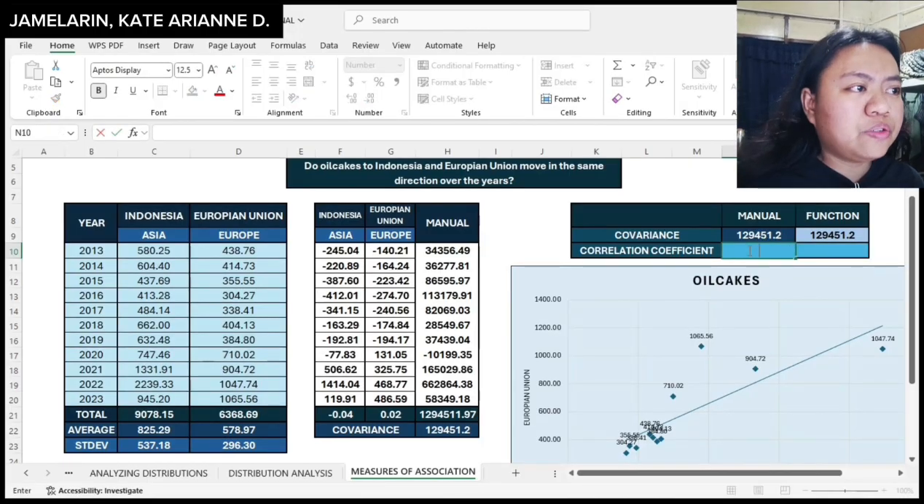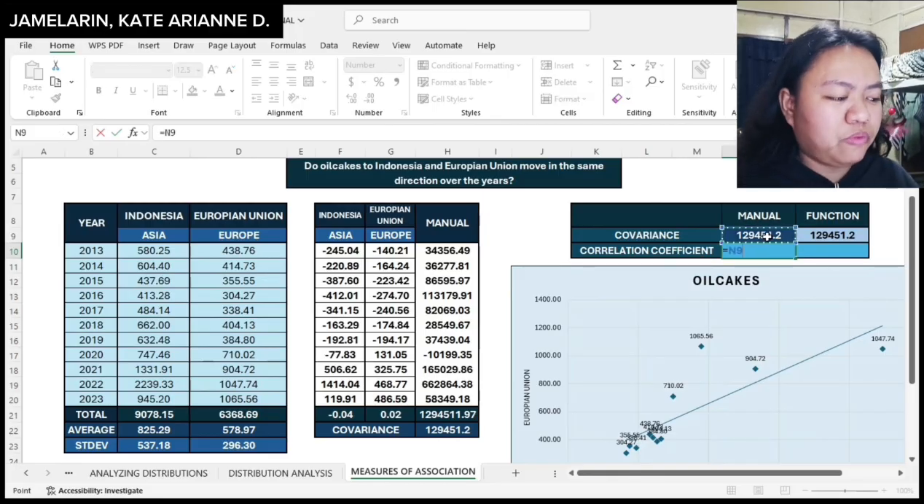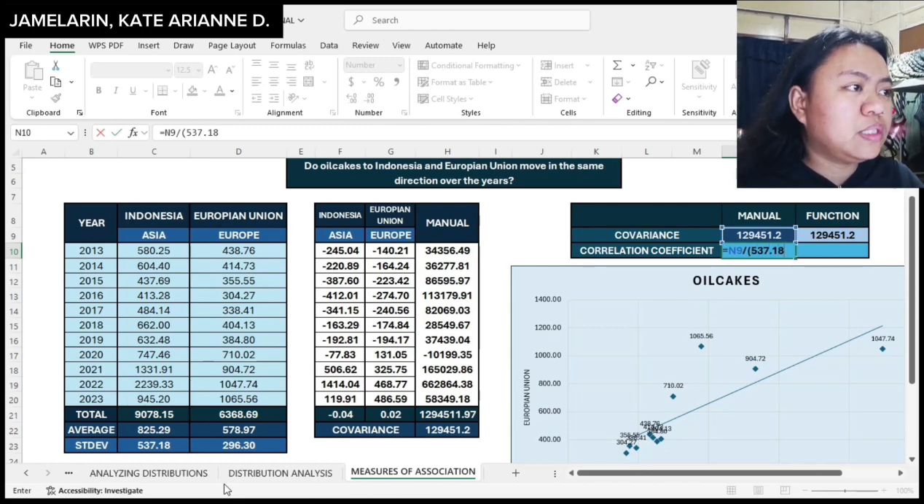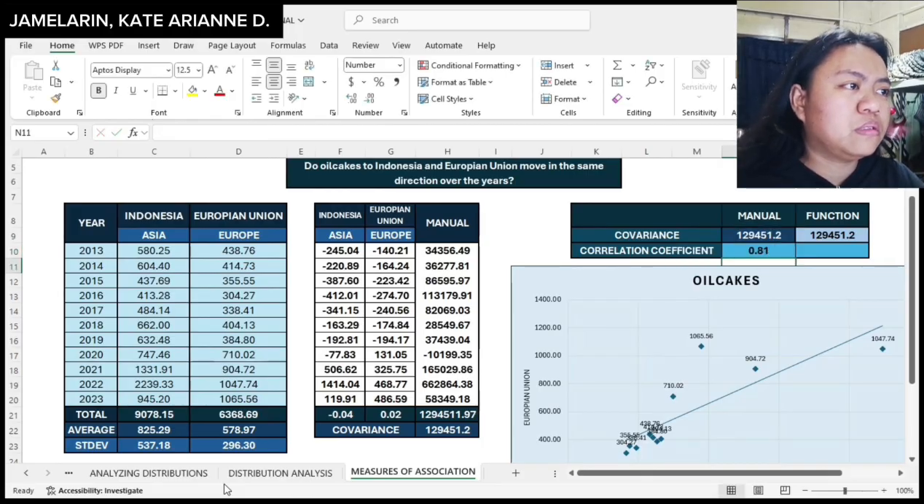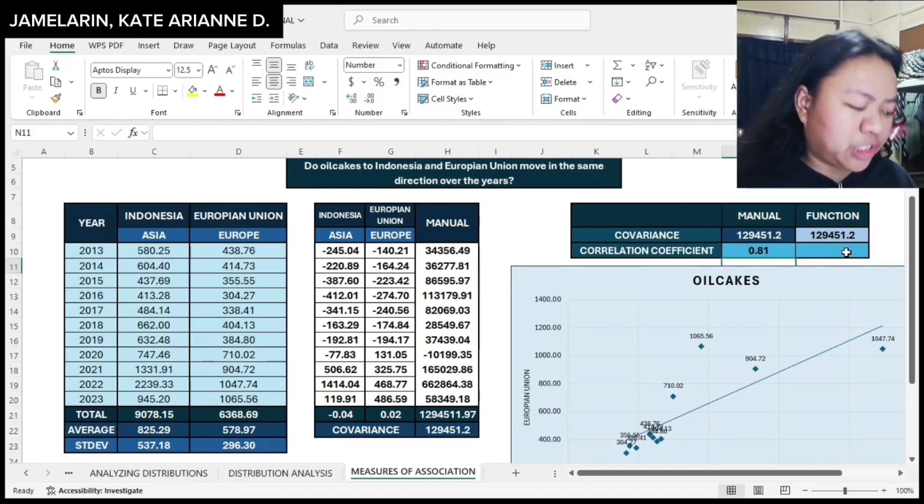For the correlation coefficient, manual computation, the covariance that we had computed will be divided by the product of the standard deviation of Asia and Europe. So I have here 537.18 times 296.30. So I have 0.81 for the correlation coefficient.